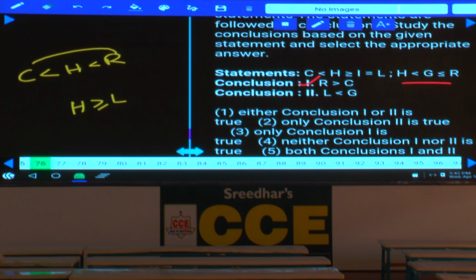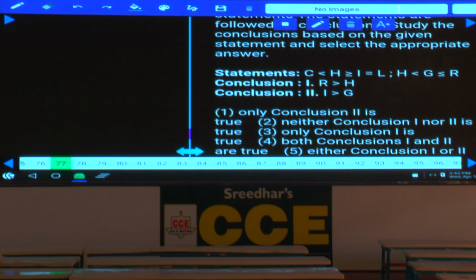And the relation between H and G. H is lesser than G, and that means G greater than H. G greater than H and H is greater than or equals to L. Hence between G and L, G greater than L is true. L lesser than G is also true. Hence both the conclusions follow. Both 1 and 2 is choice 5. 76 choice 5.